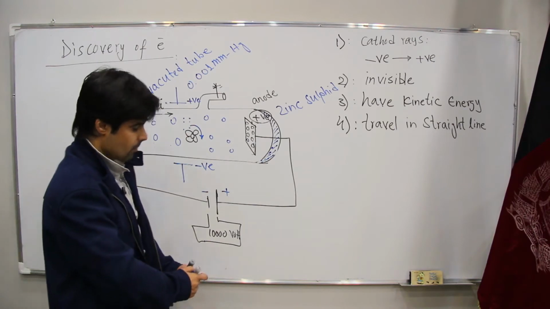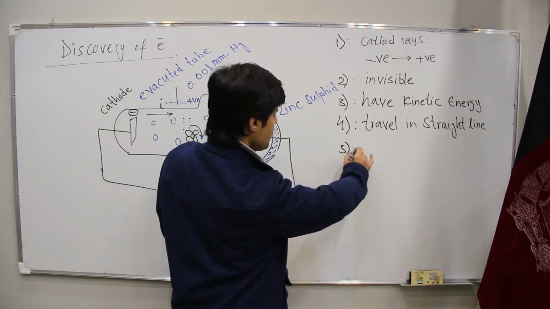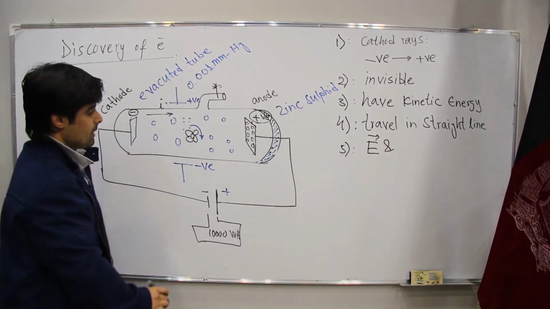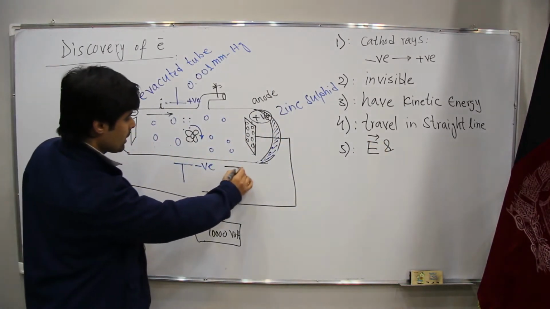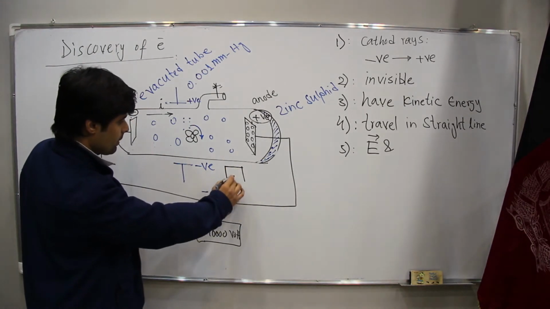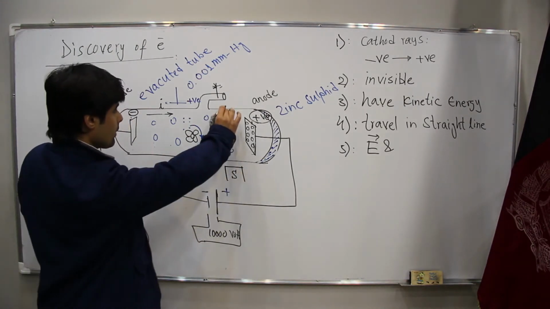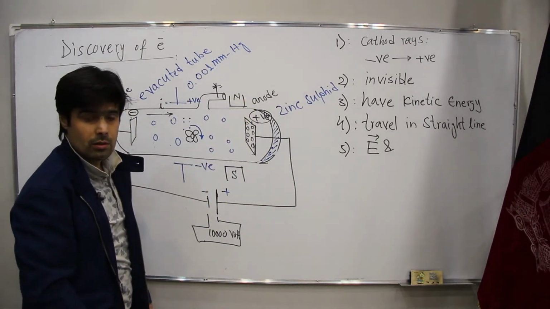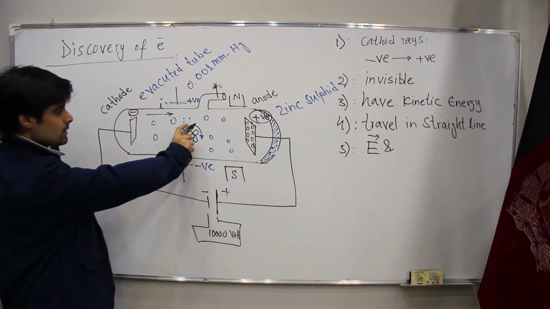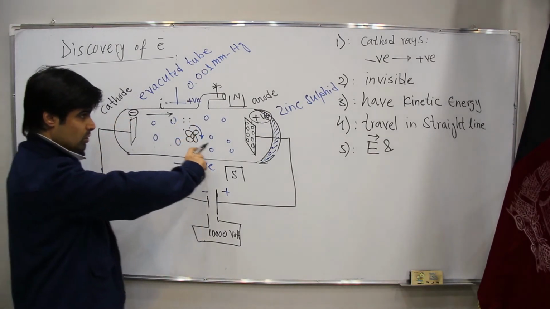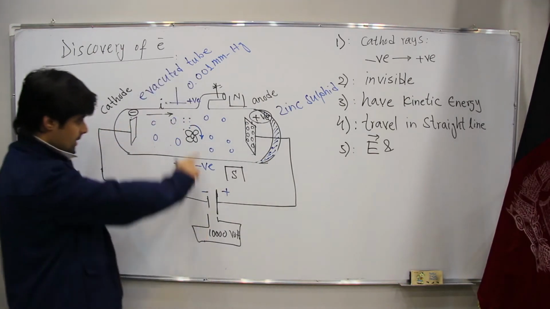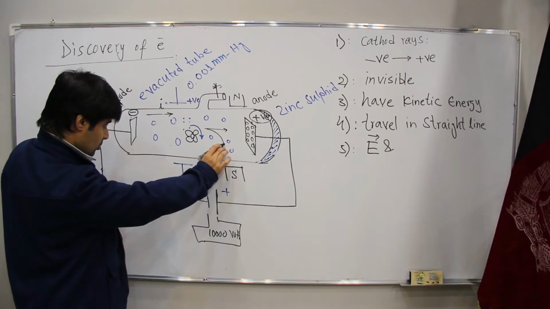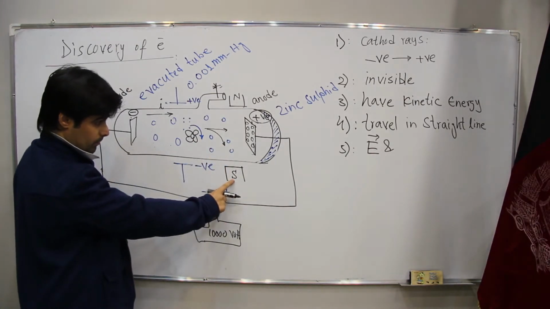Once again, if we put a magnetic field, for example, south here and north there, these things which are called cathode rays deviate from their own path, toward the south pole.